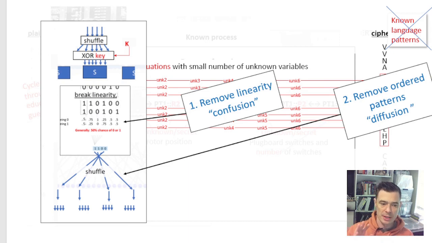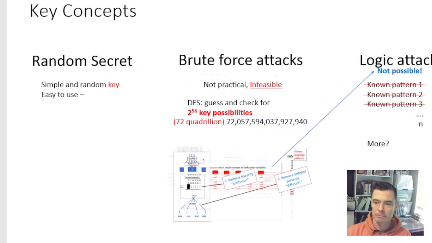So the explosion, the avalanche effect, is what solves the second piece of the problem, where each individual output has been impacted by every single input. There is no longer a linkage between any one input bit and any one output bit. There is no more pattern. So finally, we've removed all the linearity.